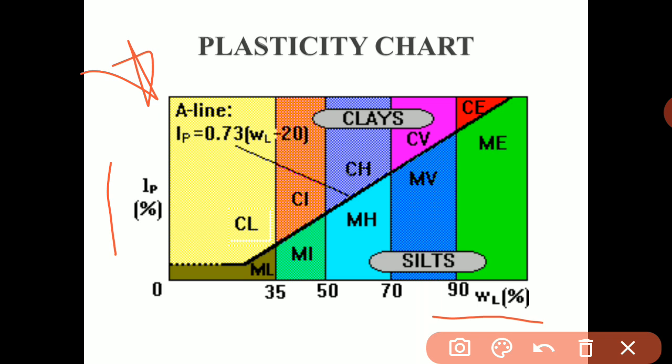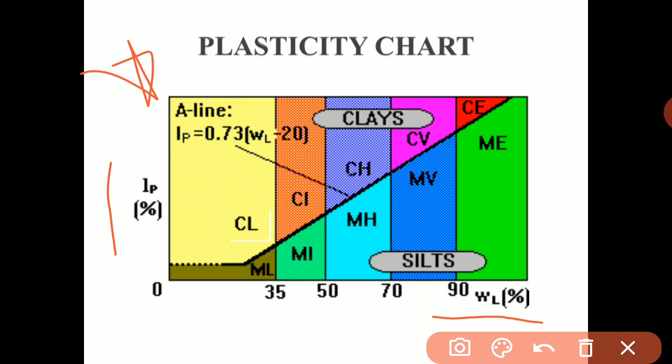Okay, this plasticity chart will help us to distinguish, to get an idea of the water content at which that particular soil comes under plastic limit or liquid limit or shrinkage limit. Okay, so that is the plasticity chart.